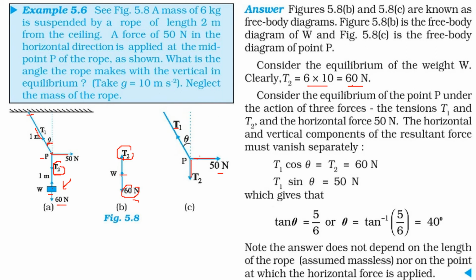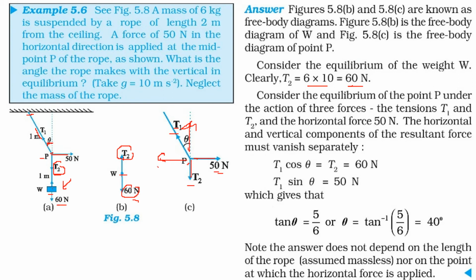Let us consider the equilibrium of point P under the action of three forces, T1, T2 and 50. The horizontal and vertical components of the resultant force, because this is at rest, have to vanish separately. So T1 has components T1 cos theta and T1 sin theta.